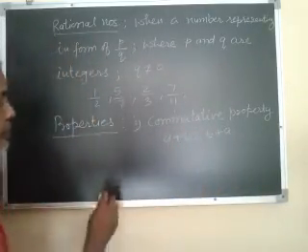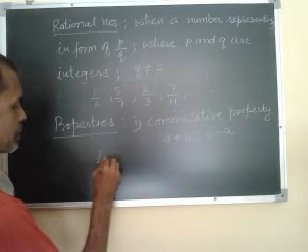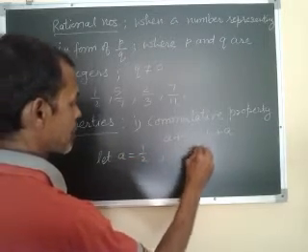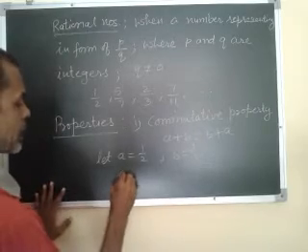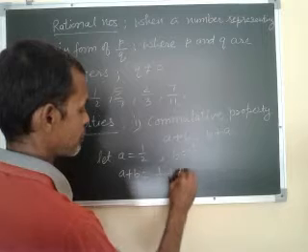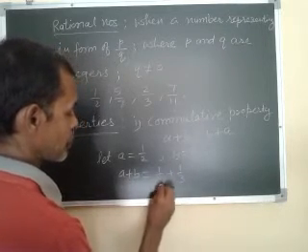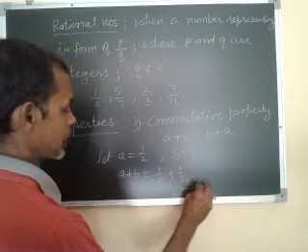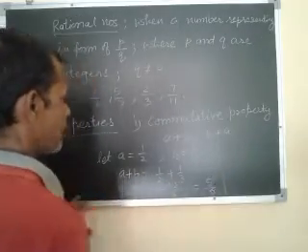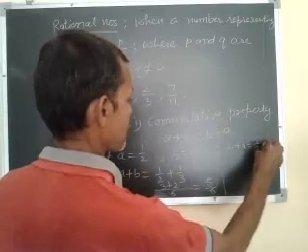Let's take an example. Let A be 1 by 2 and B be 1 by 3. Then A plus B is 1 by 2 plus 1 by 3. Taking LCM, 2 threes are 6, 3 twos are 6. The answer is 5 by 6. Now we find B plus A, which means 1 by 3 plus 1 by 2.